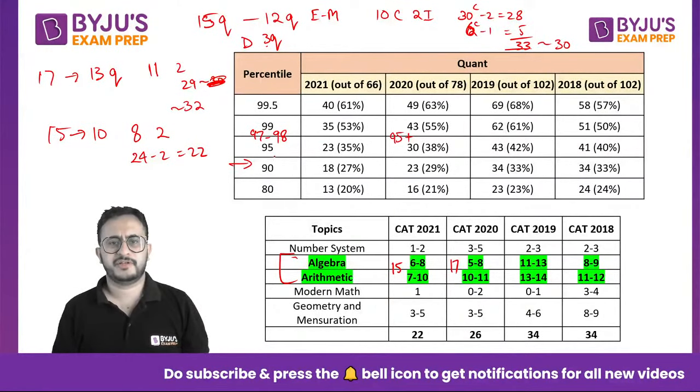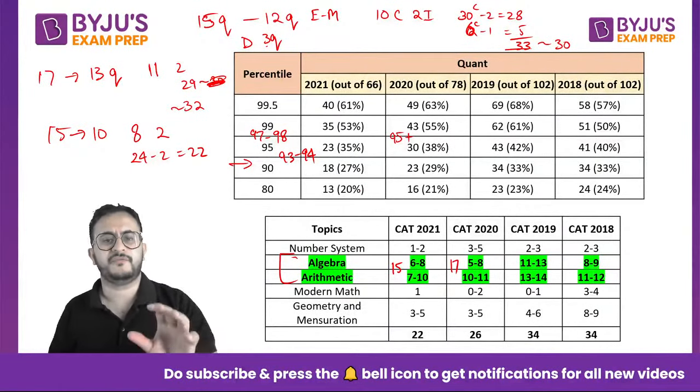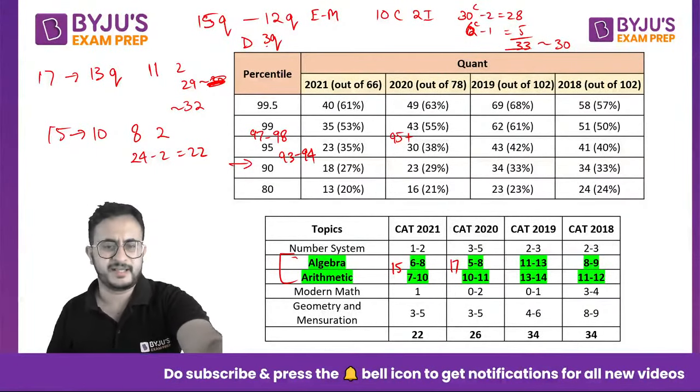22 would have also given you around 90, 95, less than 95 plus, 90 plus percentile, right? 93, 94 percentile. So even if you do not do all the questions from these two topics and make mistakes, still you can be in that region. So if you cover algebra and arithmetic well, feel yourself that you are safe in the examination, right?